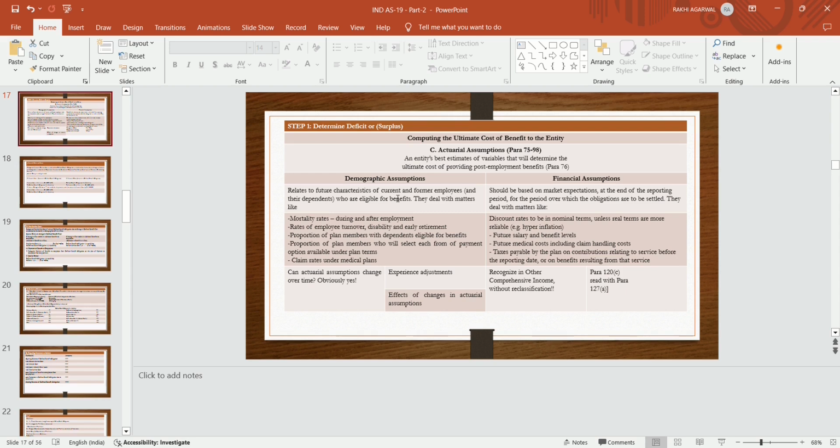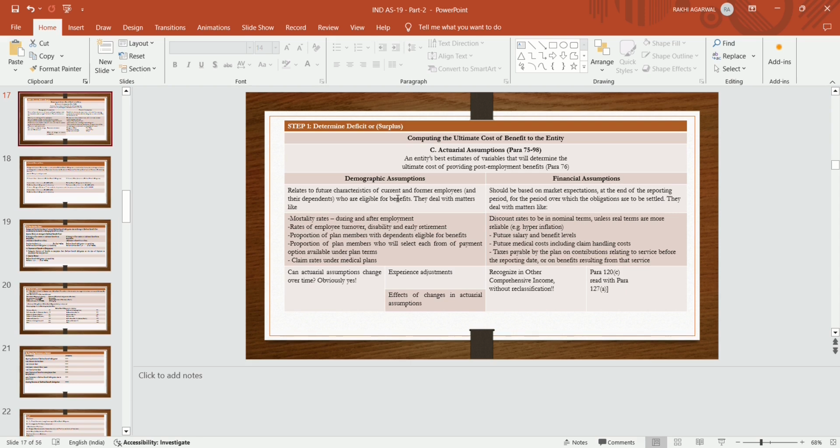What health issues, if any, are there or not. During and after employment: rate of employee turnover, disabilities and early retirement. Then the proportion of plan members with dependent eligibles for benefits, the proportion of plan members who will select each form of payment option available under the plan terms, then claim rates under medical plans. So these are the assumptions taken by the entity while calculating the benefits or obligations, while making the provision of obligation given to the employer.